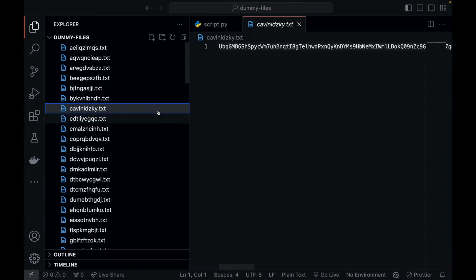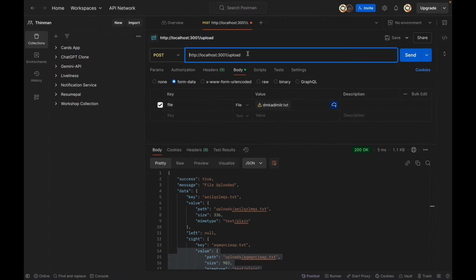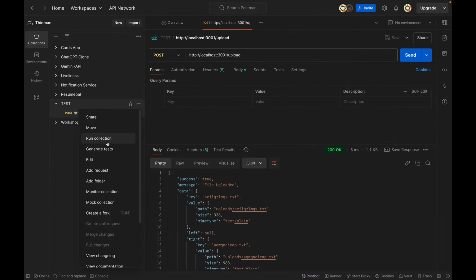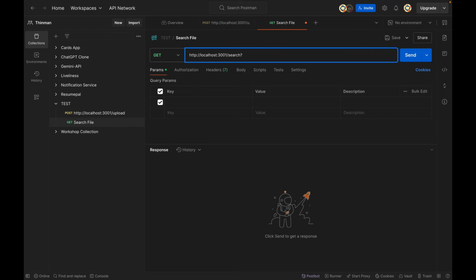Okay, now let's try to search a file. Let's search this file itself. Rename, copy. Okay, and let's save this endpoint. Now in this collection itself, I'm going to create another endpoint, add a request that will be for searching, search file. And this will have the same endpoint but with search, and the query will have the key equal to this file name. Okay, perfect. Let's save it and hit send.